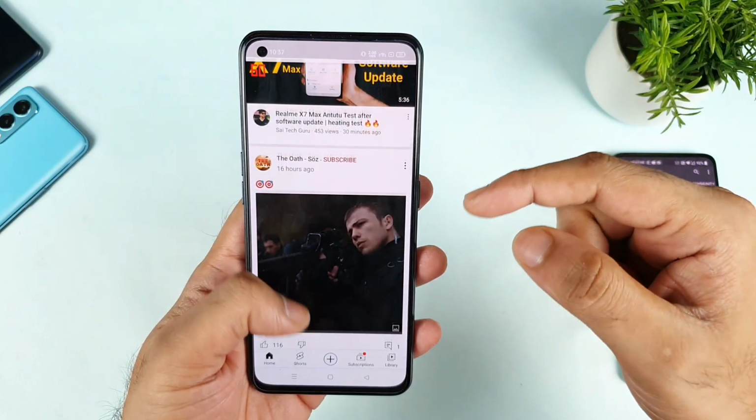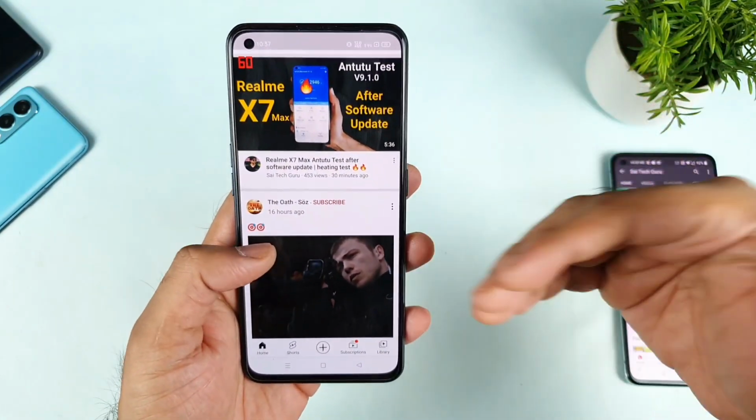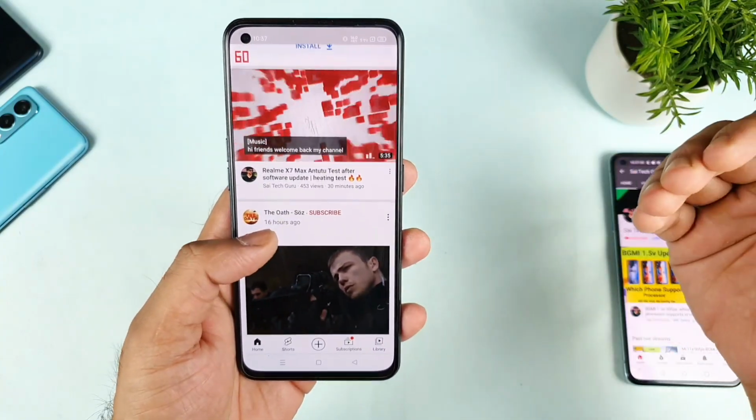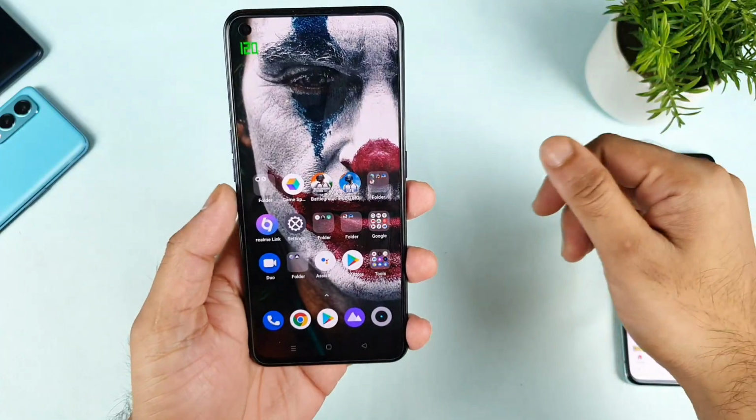But one weird thing is that some users are mentioning that they were able to get 120Hz sometimes and not other times. I'm not sure how, but for me, I'm not getting 120Hz any time in YouTube and Instagram.